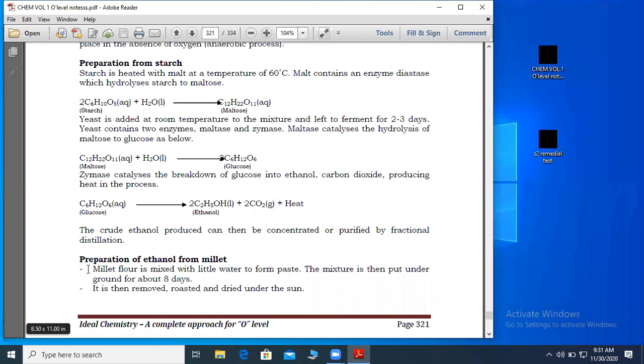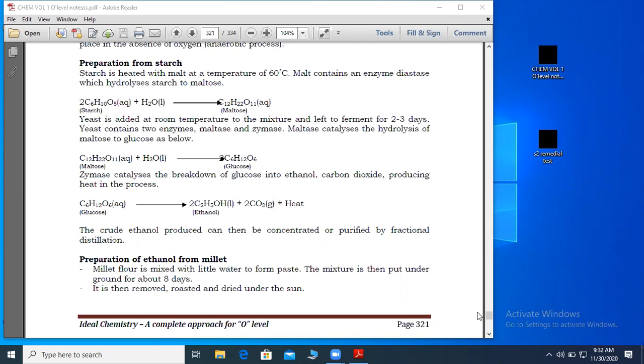When I say locally available materials, you should not start talking about glucose, because if you go to my village now, they don't have glucose, but they make alcohol, drink, and get drunk. So when we say locally available materials, I'm talking about millet, sorghum, and bananas. How can ethanol be obtained from those locally available materials?